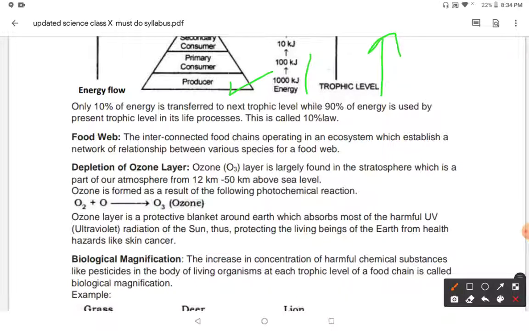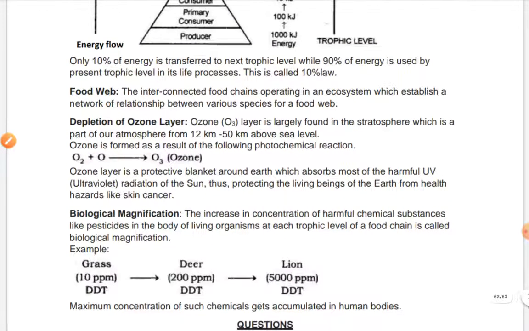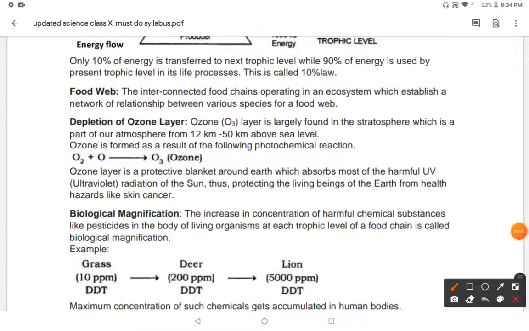For example, in the grass, the chemical is 10 ppm, DDT is there, deer contains 200 and the lion contains 5000, and human beings are at the top. So the increase in concentration of harmful chemical substances like pesticides in the bodies of living organisms at each trophic level of the food chain is called biological magnification.